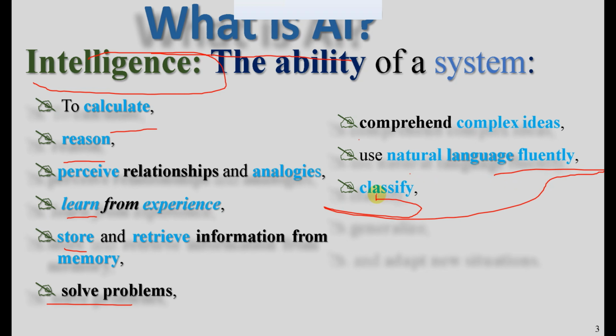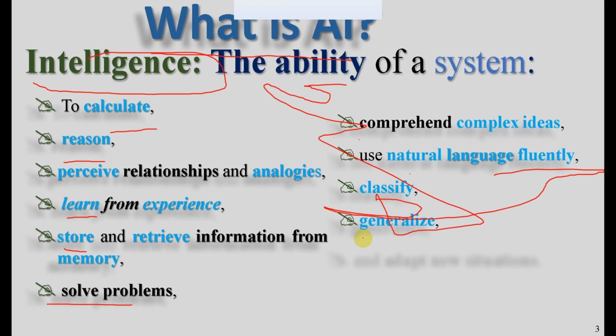For instance, if our data is a human being and there are two diagnoses of this human being, one is patient and one is healthy, the system classifies or categorizes them as patient and healthy, or normal. So the system has the ability to classify and generalize.